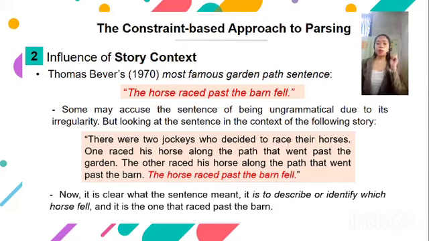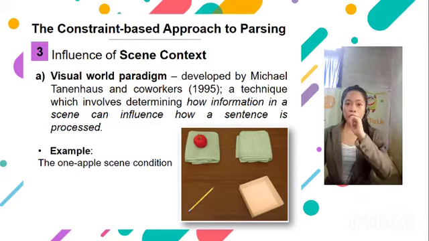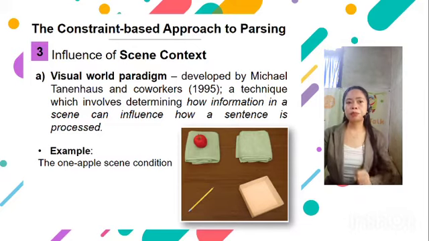So let's read. There were two jockeys who decided to race their horses. One raced his horse along the path that went past the garden. The other raced his horse along the path that went past the barn. The horse raced past the barn fell. Now, it is clear what the sentence meant to identify: which horse fell, and it is the one that raced past the barn. Now, let's go to the influence of scene context, which is the third one.